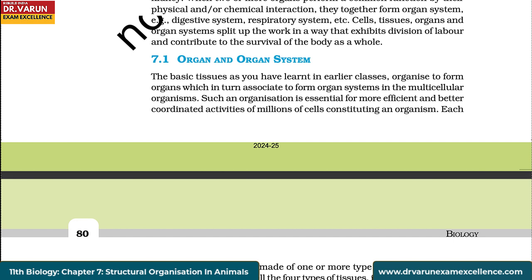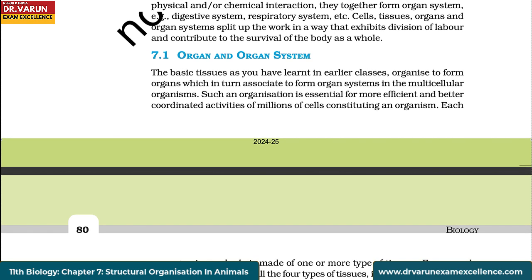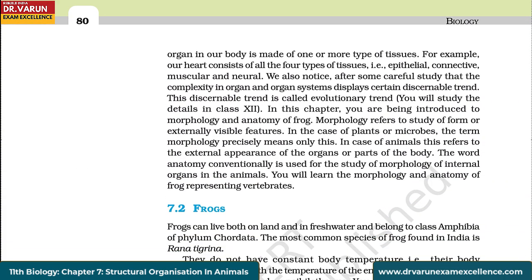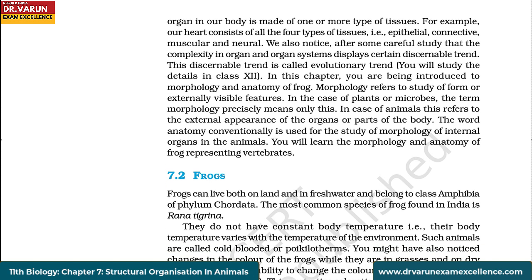Organ and organ systems. The basic tissues, as you have learnt in earlier classes, organize to form organs which in turn associate to form organ systems in the multicellular organisms. Such an organization is essential for more efficient and better coordinated activities of millions of cells constituting an organism. Each organ in our body is made of one or more type of tissues. For example, our heart consists of all the 4 types of tissues, that is epithelial, connective, muscular, and neural.